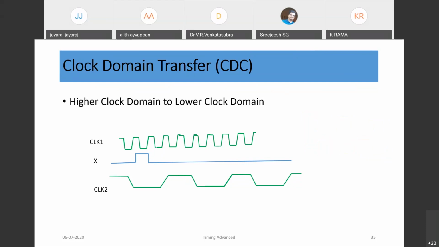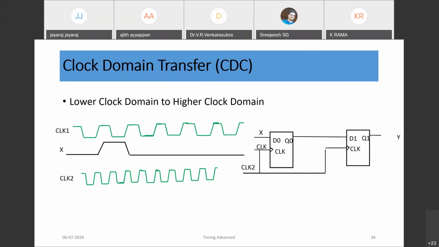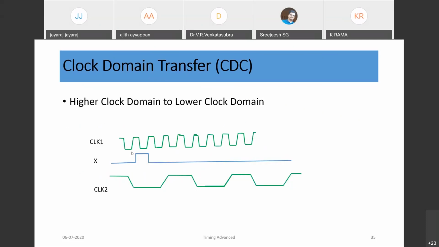You can do this, and maybe next week sometime we can have a half an hour session and discuss. You can show the circuit, draw the timing and try to design. This is also a very important interview question. Most of the industries ask how you transfer a higher clock domain pulse into a lower clock domain. Lower clock domain to higher clock domain, no problem, we can use a synchronizer. You can go online and get enough information regarding this. But if you want to transfer from the higher clock domain to the lower clock domain, how will you do the design? You need to draw the timing, analyze, and do the design of that circuit.